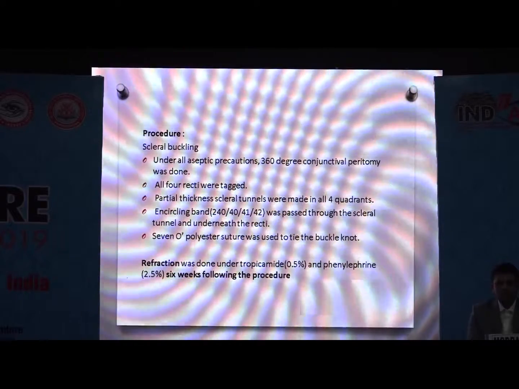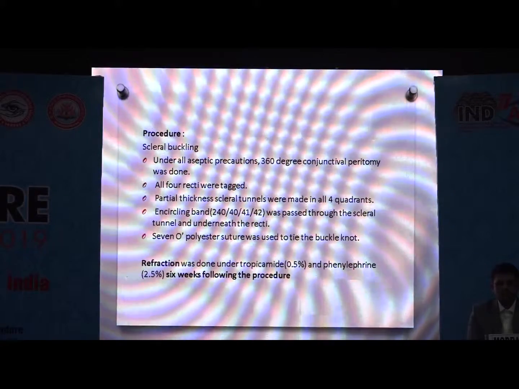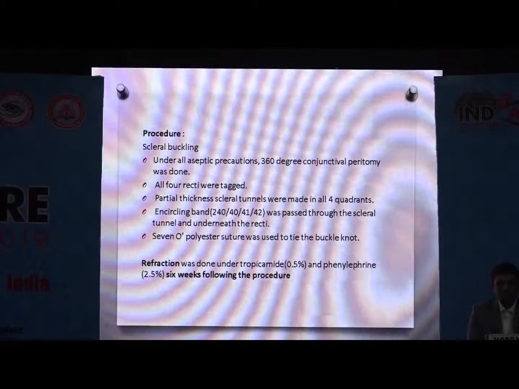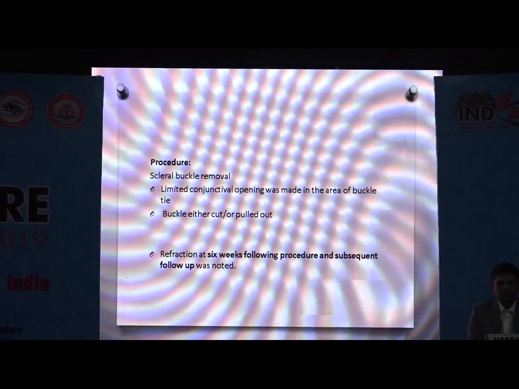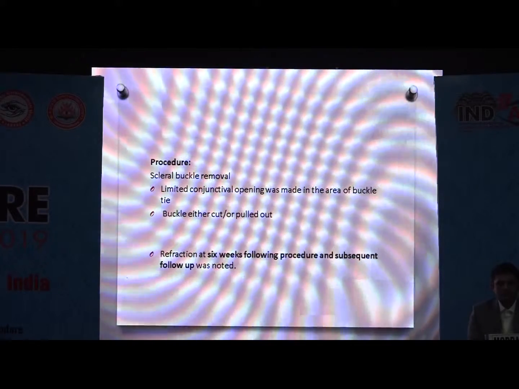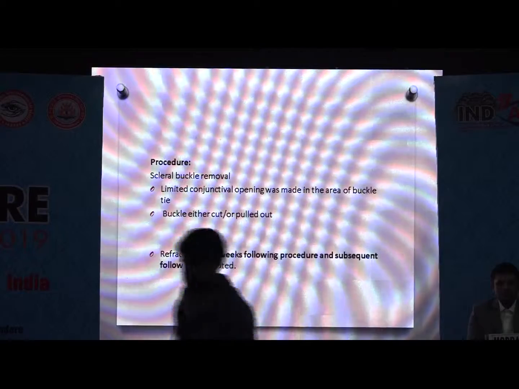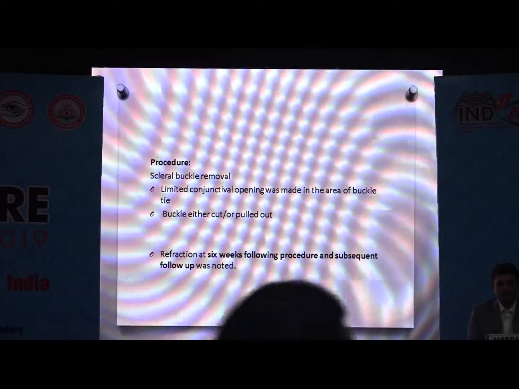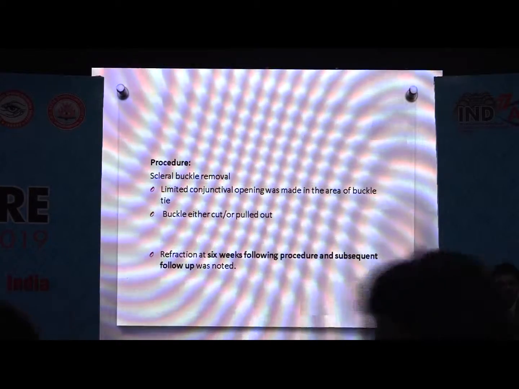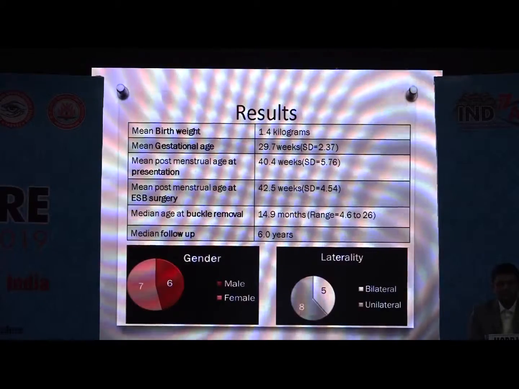So for scleral buckling, all the 4 recti were tagged and partial thickness scleral tunnels were made and the encircling band was passed. Refraction was done 6 weeks following the procedure. Through a limited conjunctival opening, the buckle was either removed or cut after successful reattachment, and refraction was repeated 6 weeks following this procedure and at every subsequent follow-up.